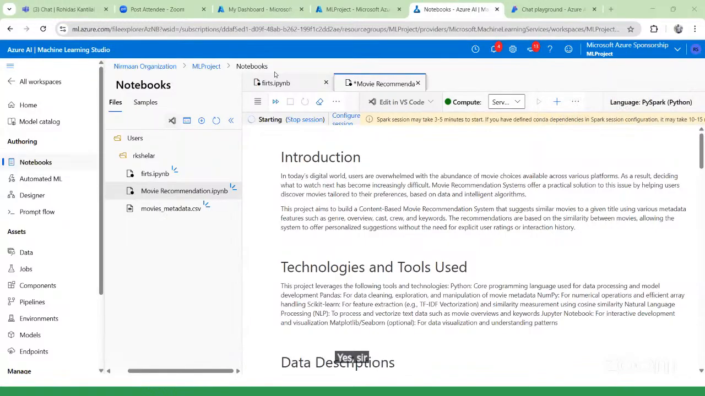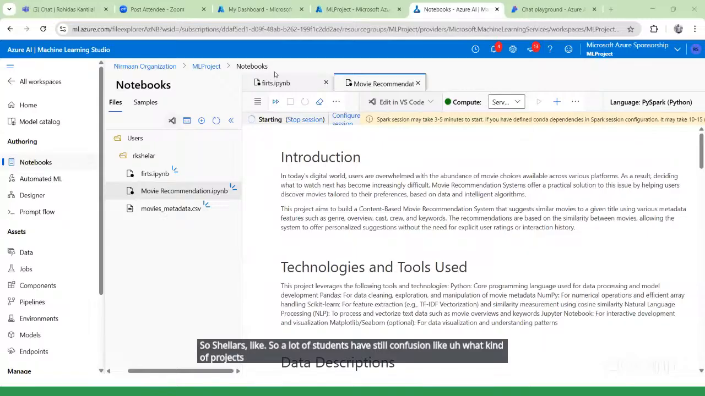A lot of students still have confusion about what kind of projects they need to do and how to create a PPT. So we'll take a couple of minutes and again explain the submission date and how to submit the PPT as well. I'll be sharing the screen again. Just a minute.